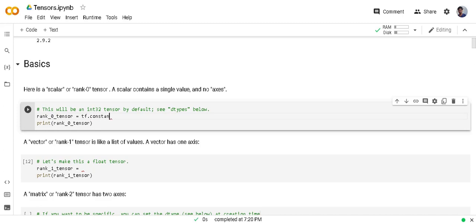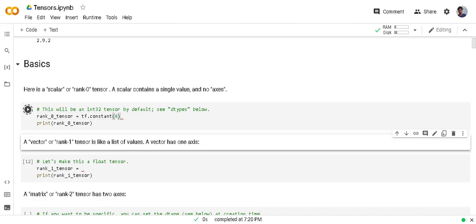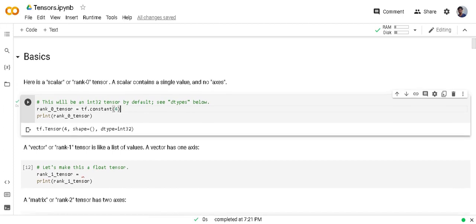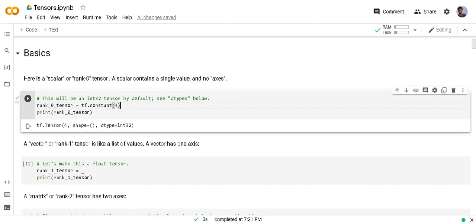Here, I am going to use the constant function from the TensorFlow library to create tensors, and I am just passing a single element to create a rank 0 tensor. In the output you can see the data type is automatically decided, and here the shape is empty because a single element does not have any dimension.